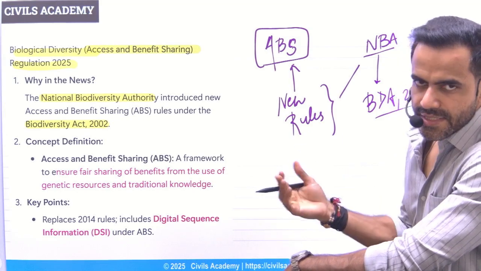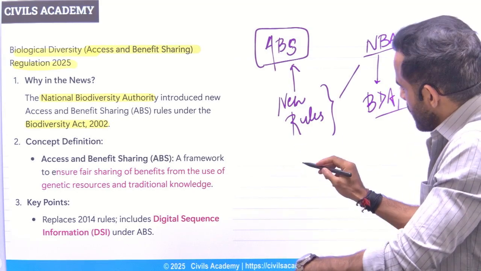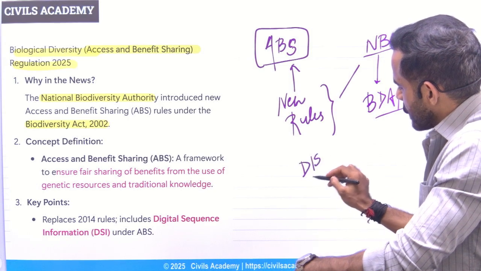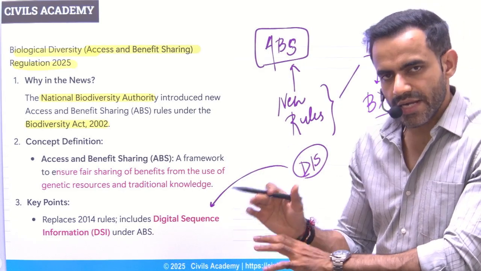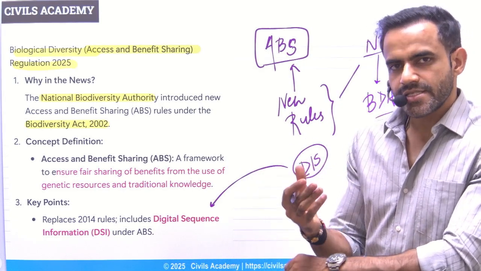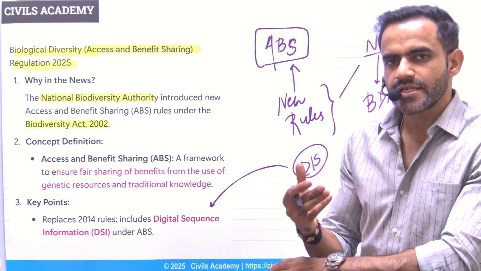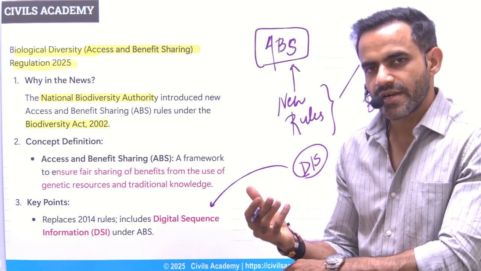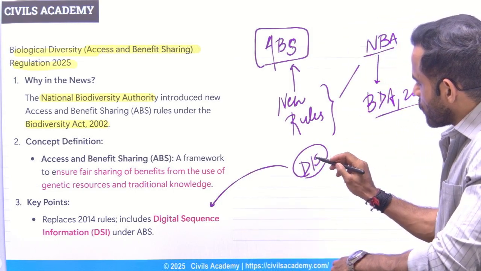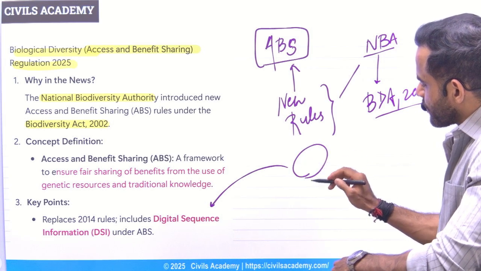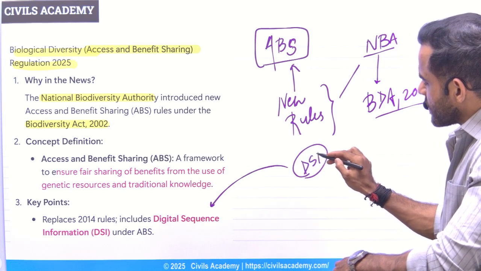Now under this there is a provision of DSI. That DSI is basically digital sequence information. Understand it. The genetic material sequence, if it is presented in digital format, is referred to as digital sequence information.